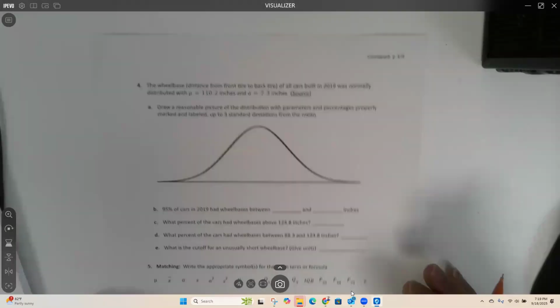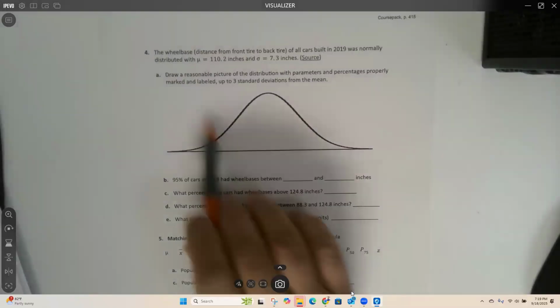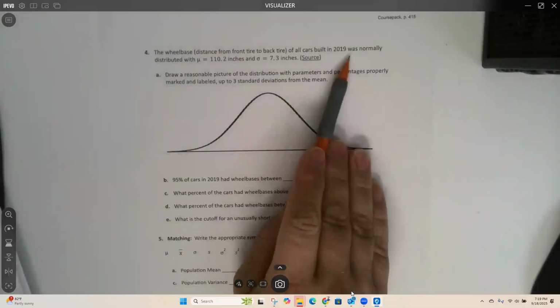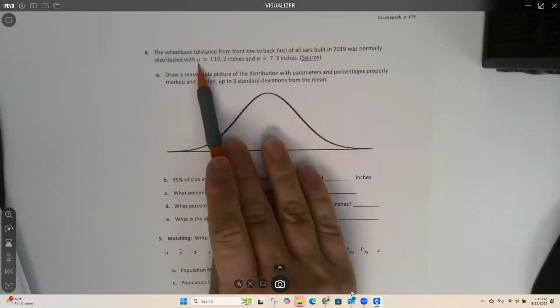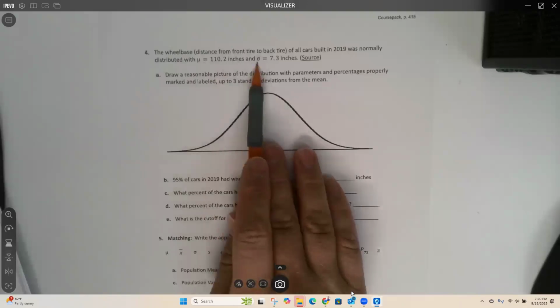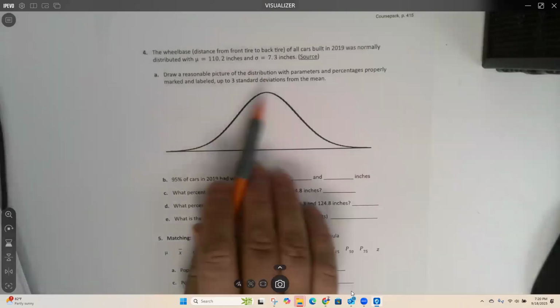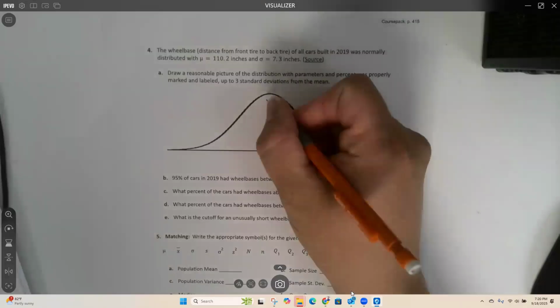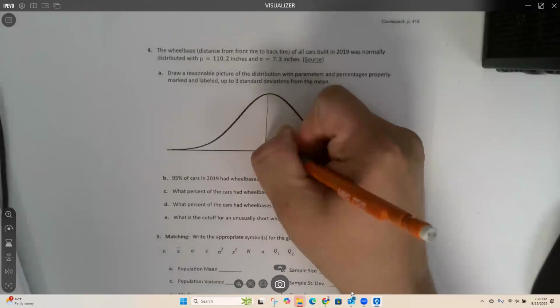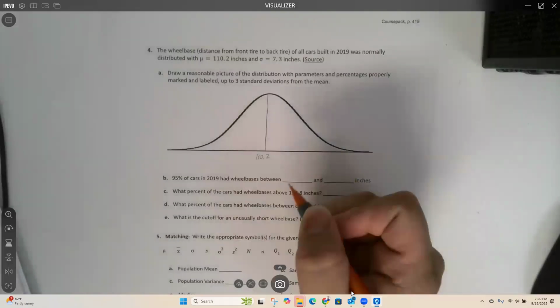On page 415, the wheelbase of all cars built in 2019 was normally distributed with mu, that's our mean, 110, and sigma, which is the standard deviation, 7.3. So draw a reasonable picture of the distribution. Your middle is the mean right here. So what's our mean? Our mean was 110.2.